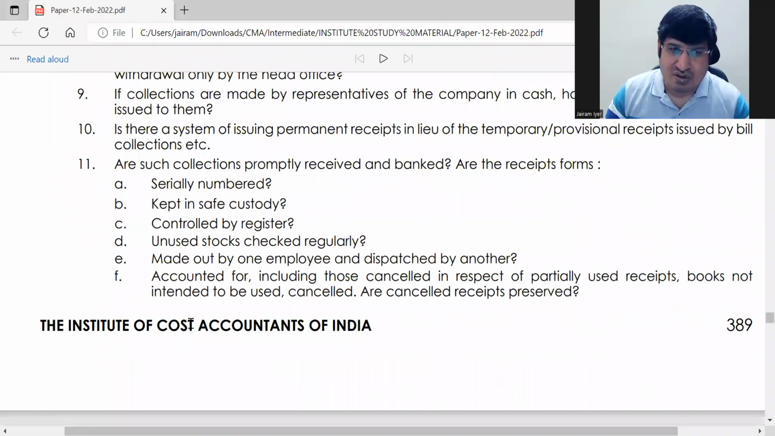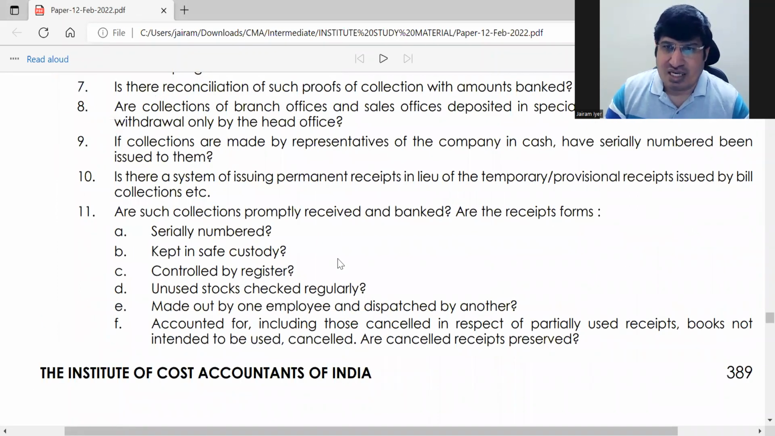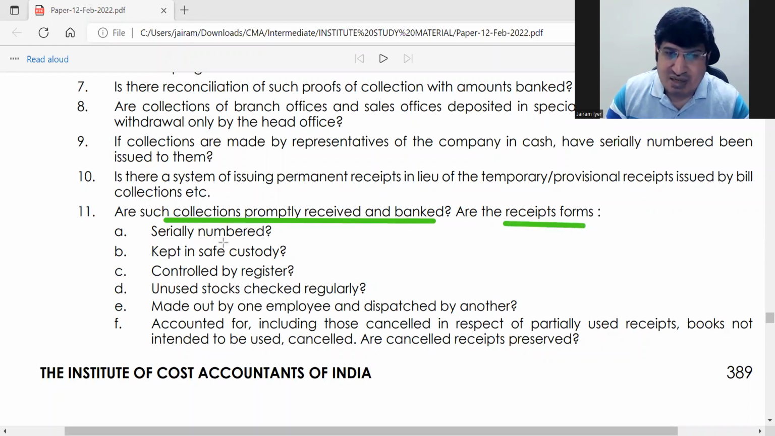और यहाँ पे, और then you have जो collections है. Collections, are they promptly received and banked? The receipt forms should be serially numbered, kept in safe custody, controlled by a register, unused stocks checked regularly, and made out by one employee and dispatched by another. So always making sure that one employee should not control the whole thing.